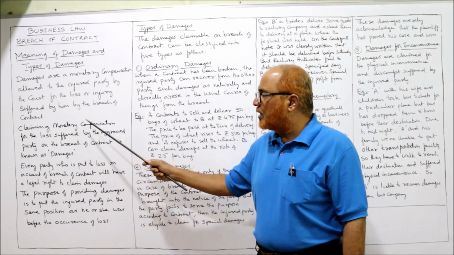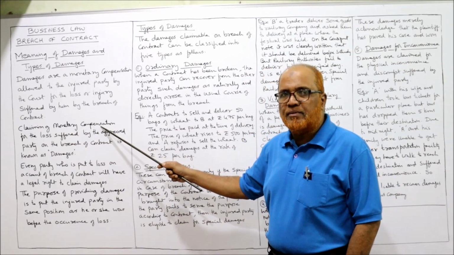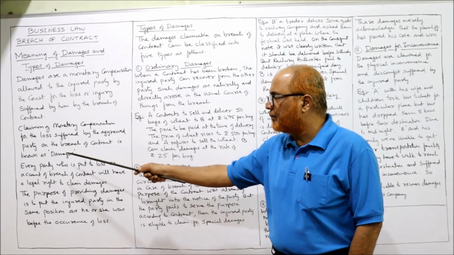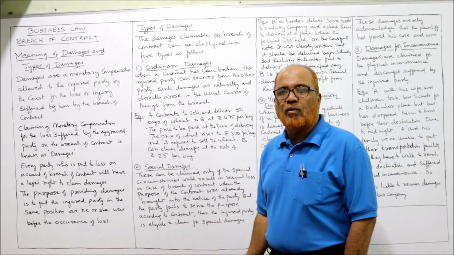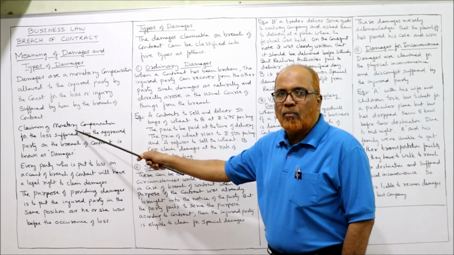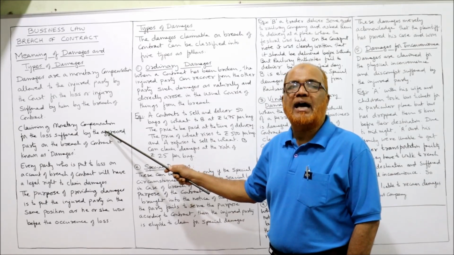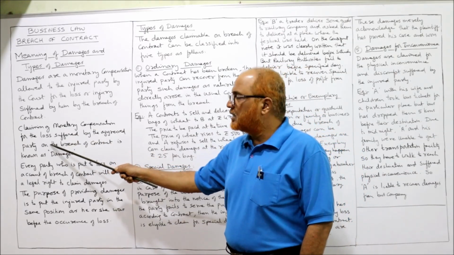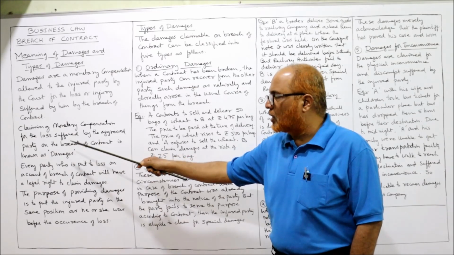One more definition I am giving you: claiming monetary compensation for the loss suffered by the aggrieved party on the breach of contract is called damages. So what are damages? Claiming monetary compensation. Who is claiming monetary compensation? The aggrieved party or the injured party, because they have suffered the loss.